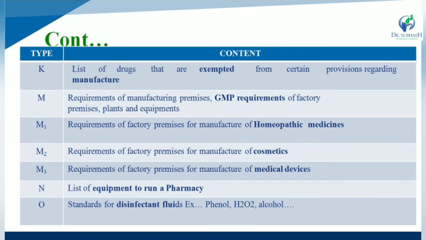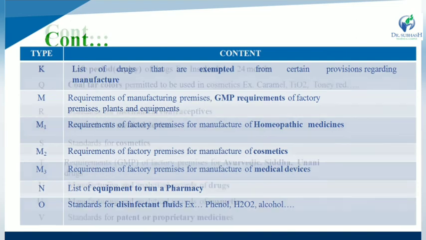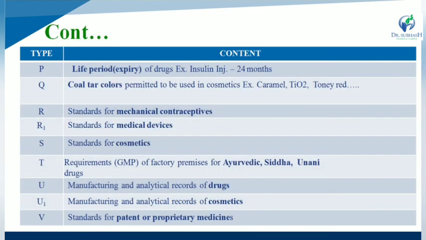While Schedule N is a list of equipment to run a pharmacy. That means the minimum equipment required for efficient running of a pharmacy. While Schedule O is useful for standards for disinfectant fluid, for example phenol, S2O2 and alcohol. While Schedule P stands for the life period of drug substances or expiry date of drug substances. Example, insulin injection has a 24-month life period.